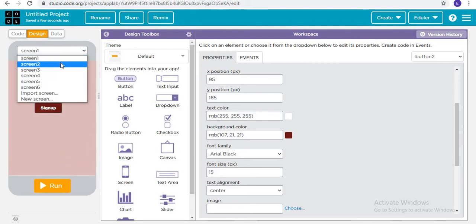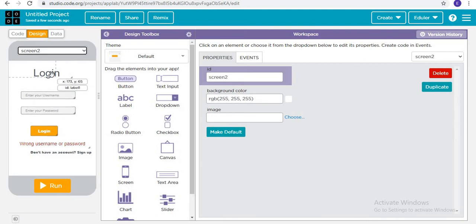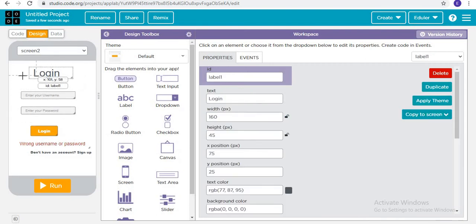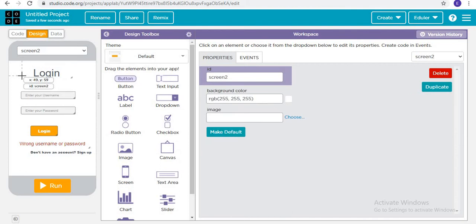Now we will go to screen number 2. If you had followed my App Lab series, there I have made a video of how to make a secure login system. You can actually complete this private chat messenger there itself, so that you don't have to again and again make this login and sign up screen. So you can create this login screen. Here you will add a label, 2 text inputs, 1 login button, 1 label, and this label.